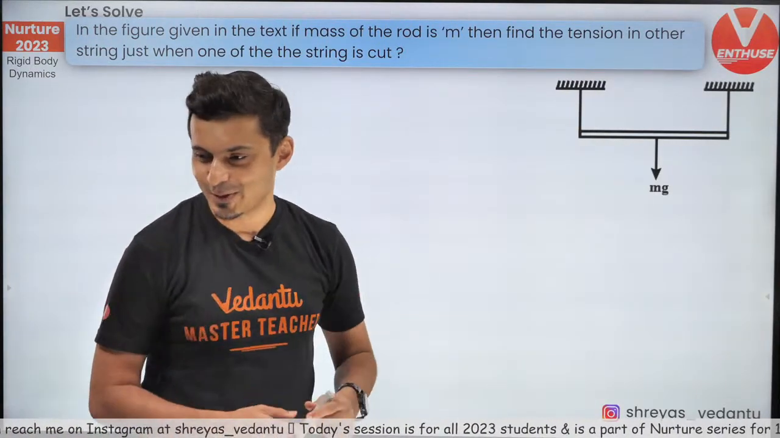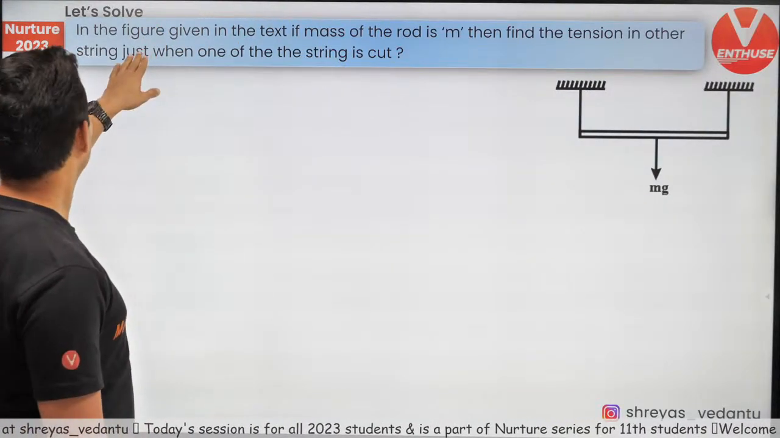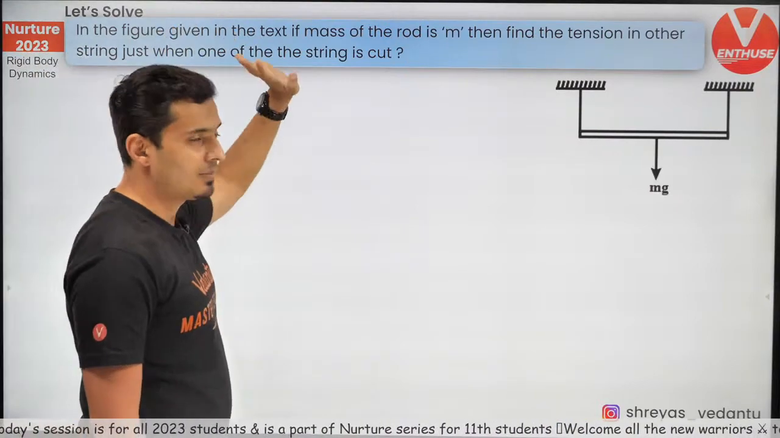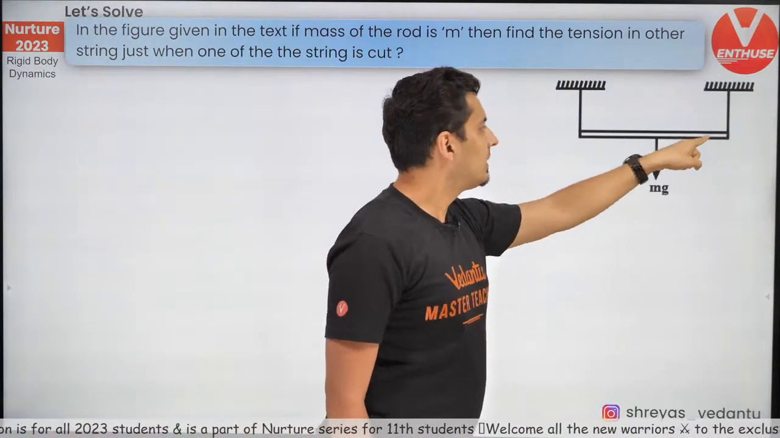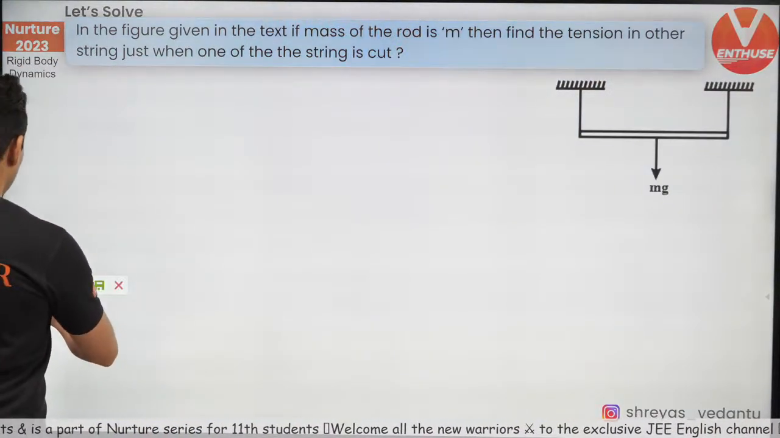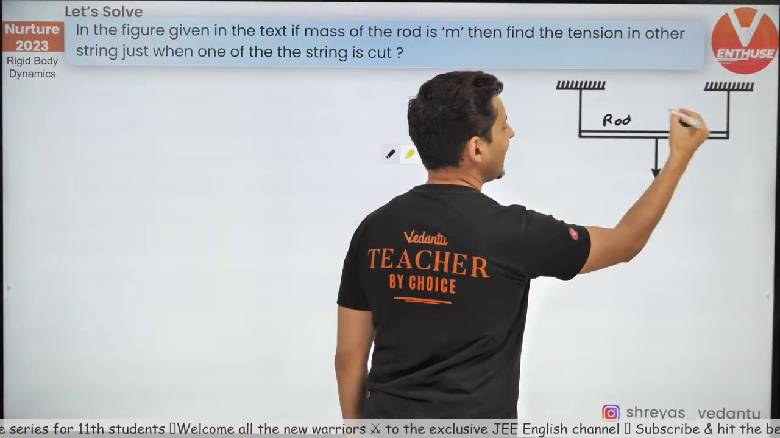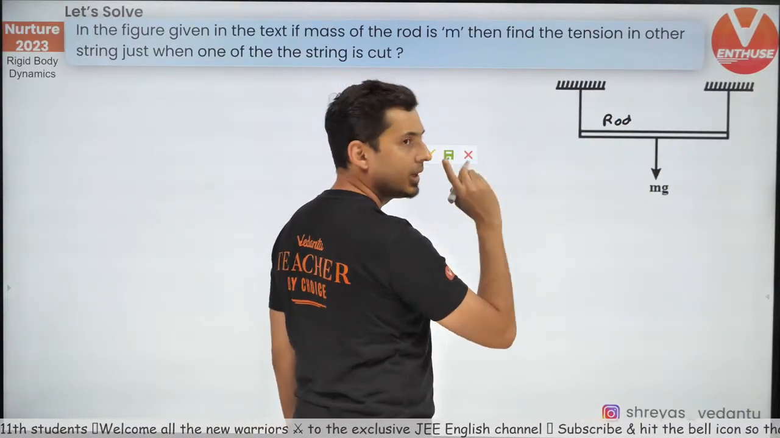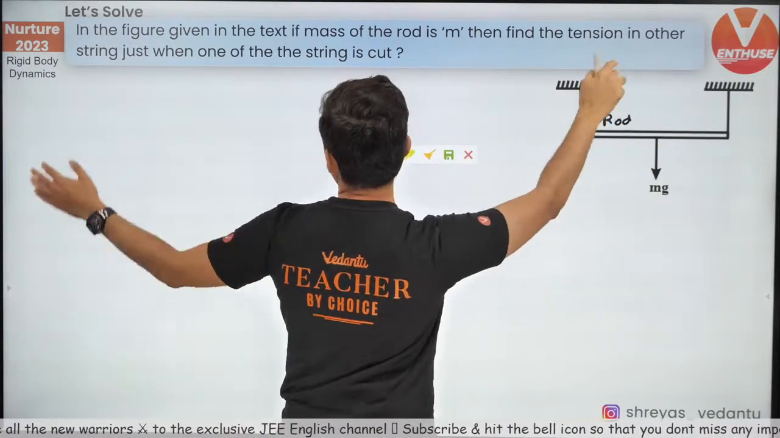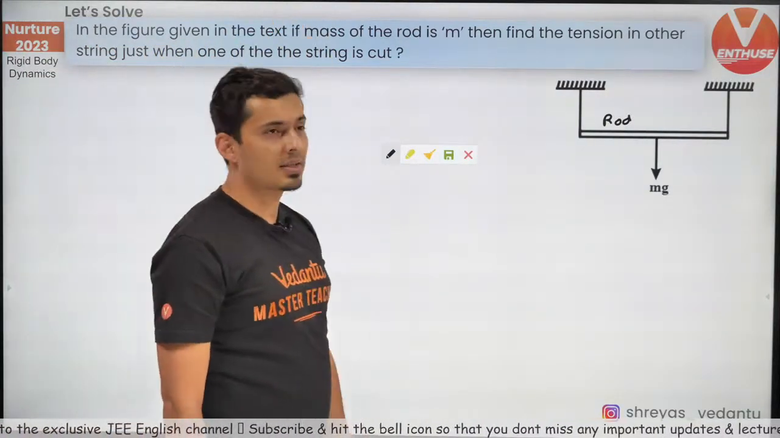Good evening, bacha log. This question, in the figure given in the text, I think there is some misprint. Just ignore that. There is a rod, and what happens is it is being held by both the strings. So there is tension and tension over here. Now, the question is, find the tension in the other string when one of the string is cut.